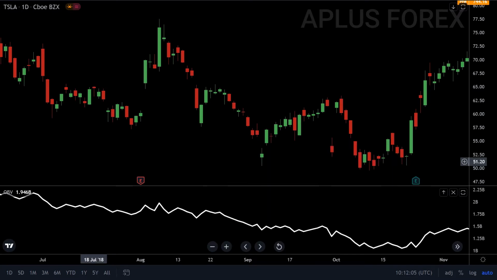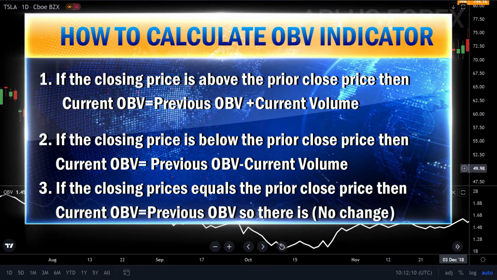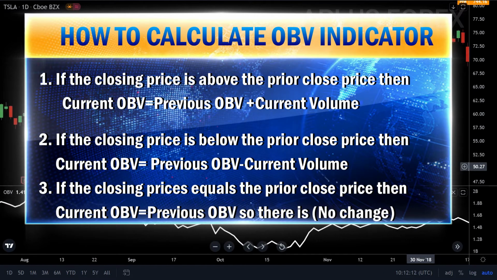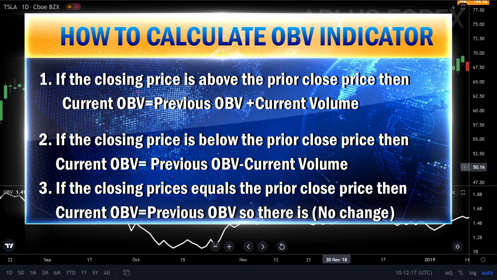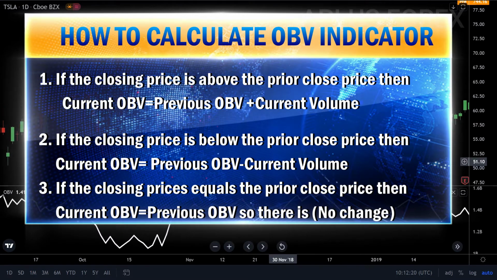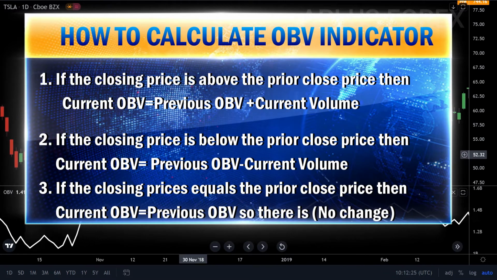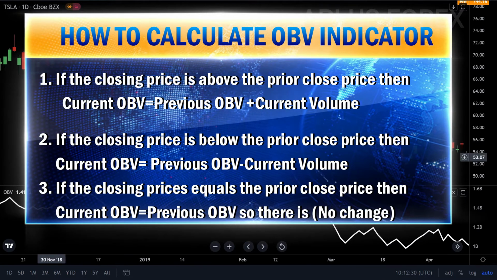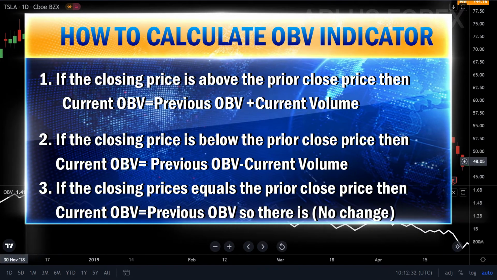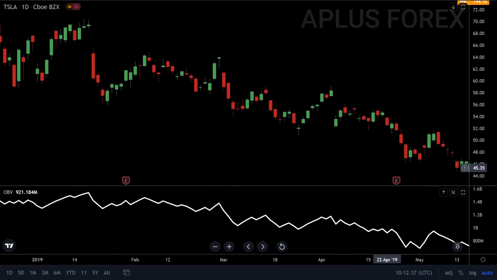To summarize this, if the closing price is above the prior close price, then current OBV equals previous OBV plus current volume. Secondly, if the closing price is below the prior close price, then current OBV equals previous OBV minus the current volume. Thirdly, if the closing price equals the prior close price, then current OBV equals previous OBV, so there's no change.